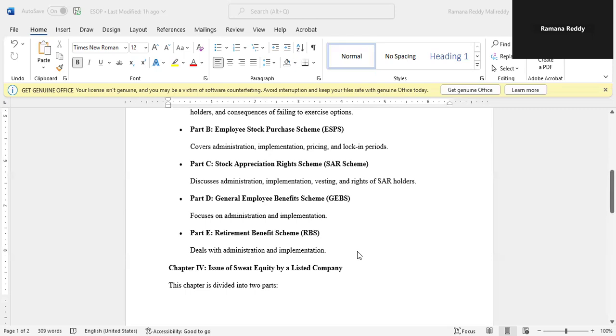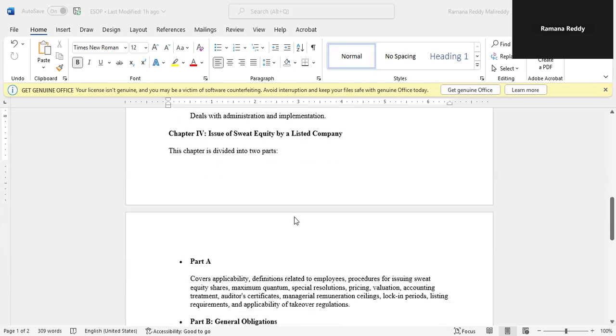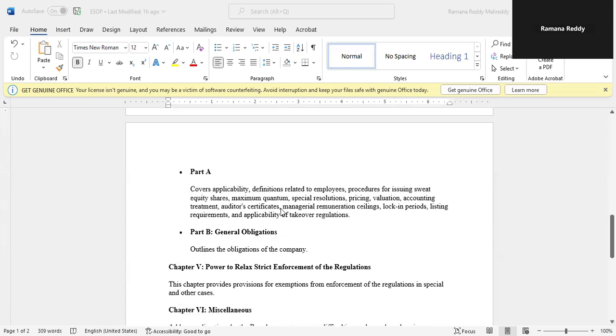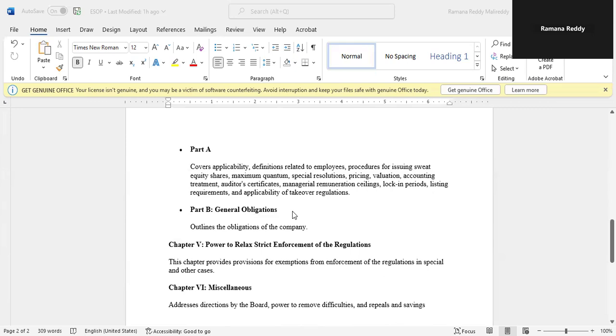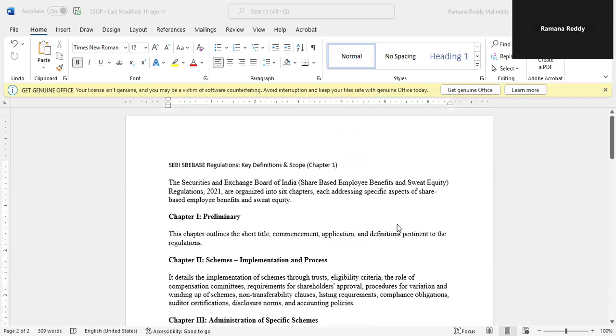Chapter 4 talks about the issue of sweat equity by listed companies. This chapter is again divided into 2 parts. Anyway, now we are not talking about sweat equity shares. Then Chapter 5, power to relax strict enforcement of regulations. There are certain relaxations and exemptions from enforcement of the regulations in special and other cases. These are all given in detail in Chapter 5. Chapter 6 talks about miscellaneous matters. I am just giving the overall idea of the SEBI share-based employee benefit and sweat equity regulations.